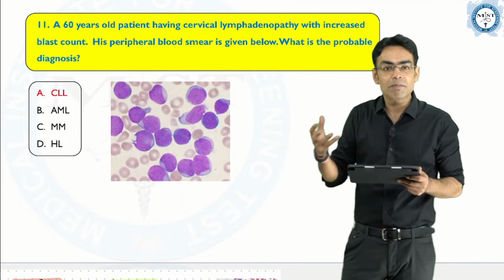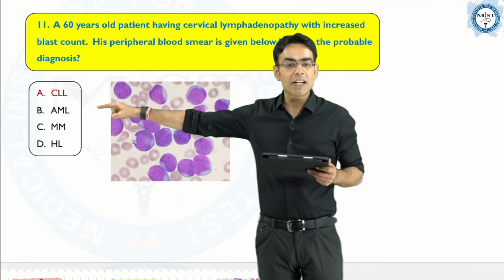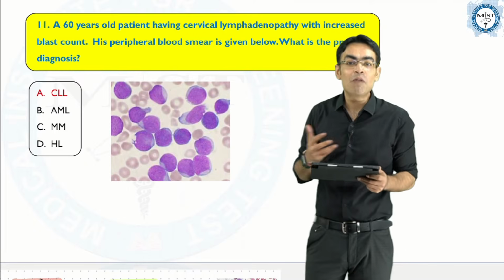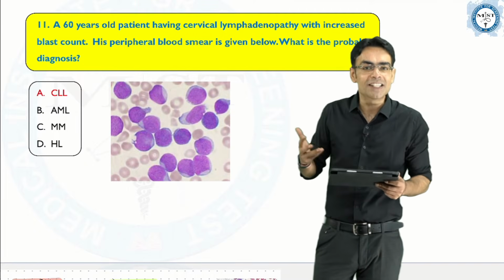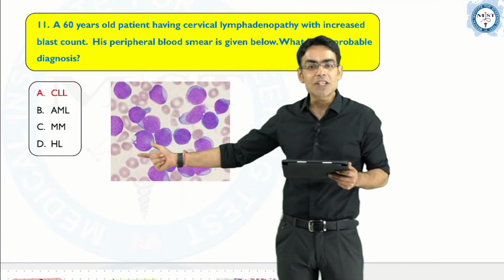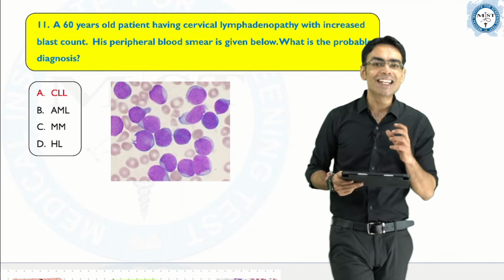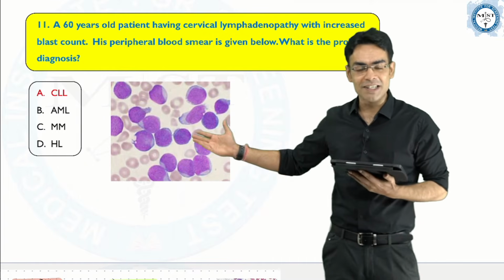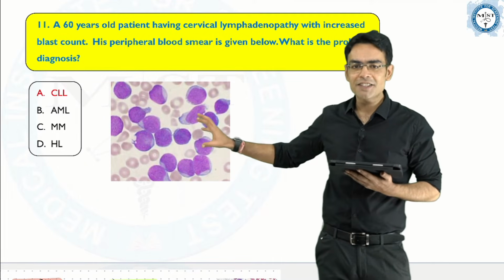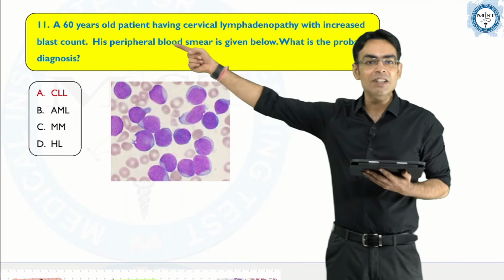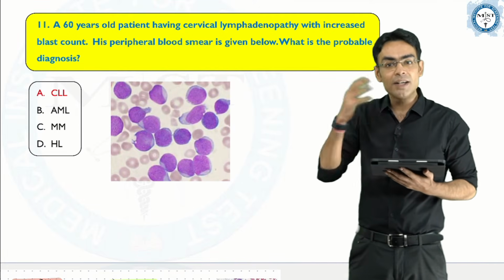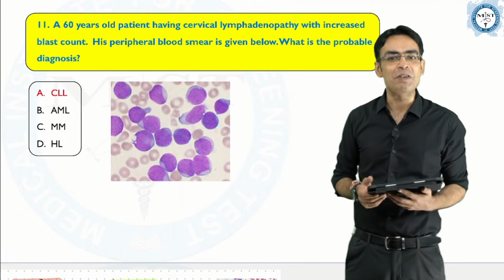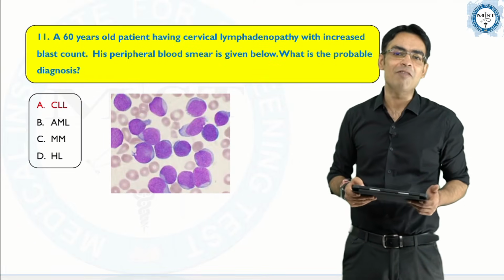Okay, this is something which is having lymphoblast, and the options which we have, AML can't be the answer because it needs myeloblast and we don't have it. Then multiple myeloma will have plasma cells, lots of plasma cells, which we don't have. And Hodgkin's lymphoma, you would get a Reed-Sternberg cell on the biopsy, right? These are not Reed-Sternberg cells. So they are lymphoblasts, and even see the age, 60 years. So adult having lymphoblasts, obviously we have discussed, it will be a clear-cut case of chronic lymphoid leukemia.